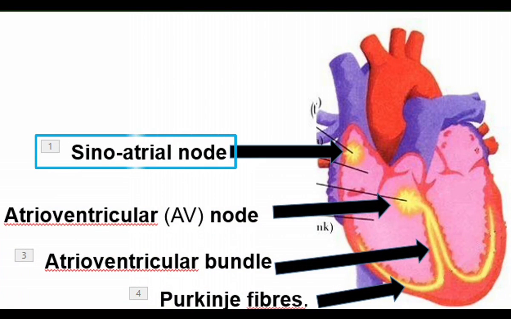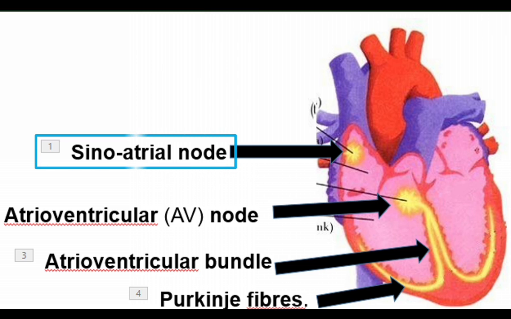In human beings and other higher animals, the heartbeat is initiated by the SA node. SA node is called the sinoatrial node. It is called the pacemaker of the heart because it generates the electrical signal needed for the functioning of the heart. Where is the SA node located? SA node is located in the right atrium. It is found at the upper part of the right atrium.